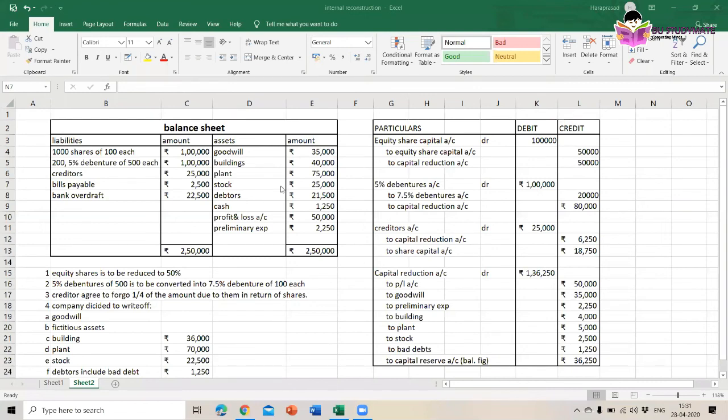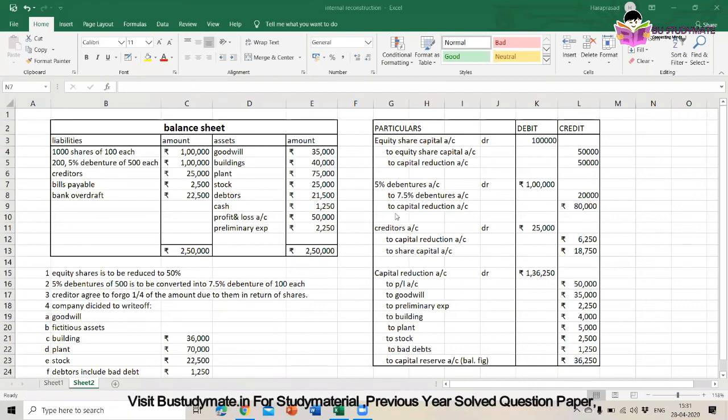We are reducing it to 100 rupees each. Here this is 500 each. 200 into 500 is 1 lakh. Now we are reduced to 100 each. So 200 into 100 is 20,000 rupees.